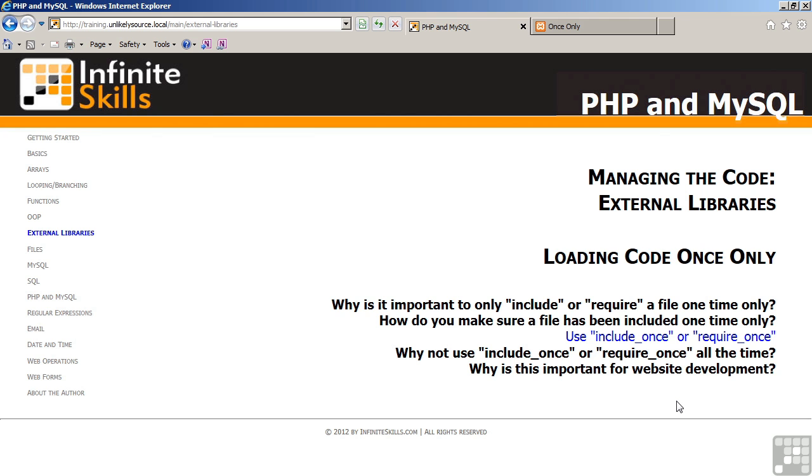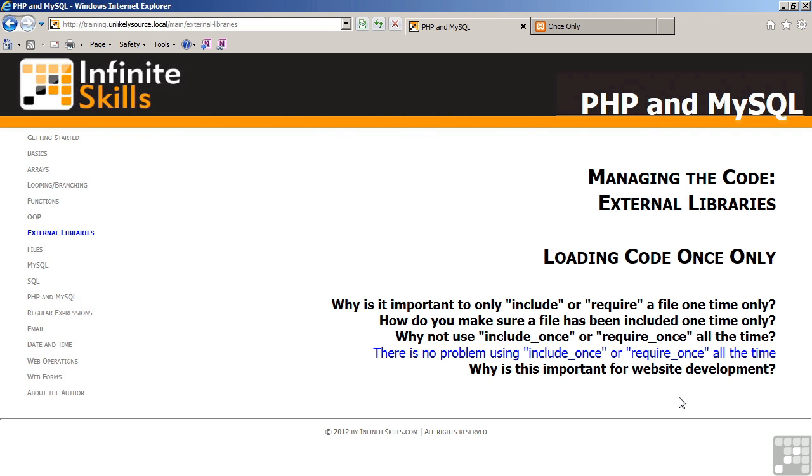When the file goes to be included, PHP will check first to make sure that the file has not already been included. Why not use include_once or require_once all of the time? The answer is there's absolutely no problem using include_once or require_once all of the time.